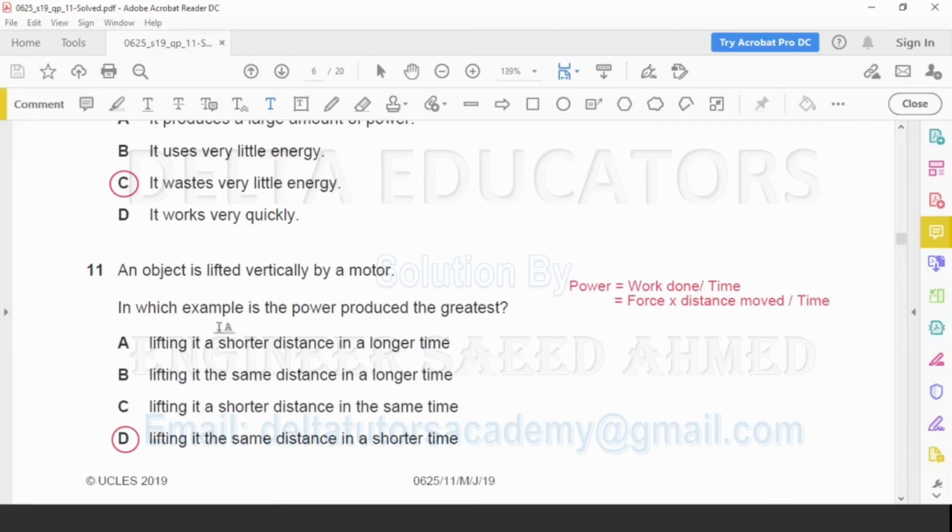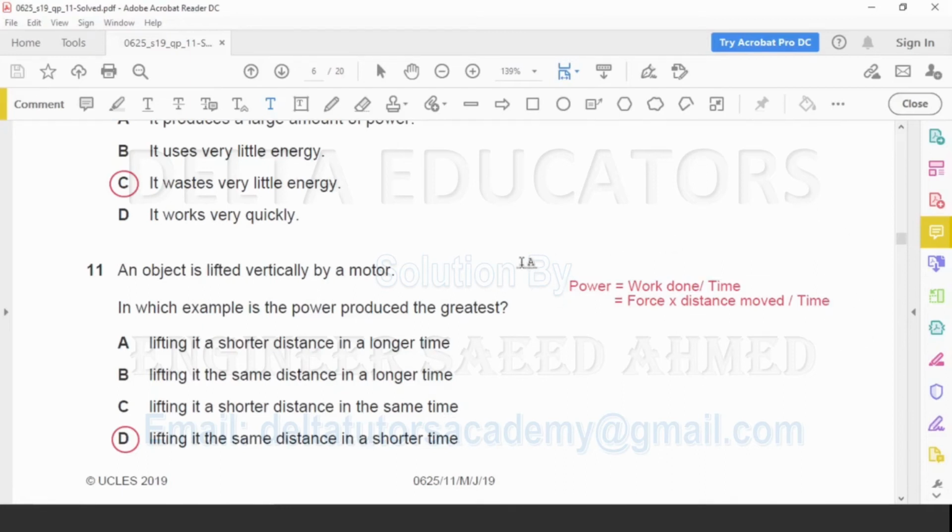Option A, lifting a shorter distance in a longer time. Option B, lifting it the same distance in a longer time. C, lifting it a shorter distance in the same time. Option D, lifting it the same distance in a shorter time.